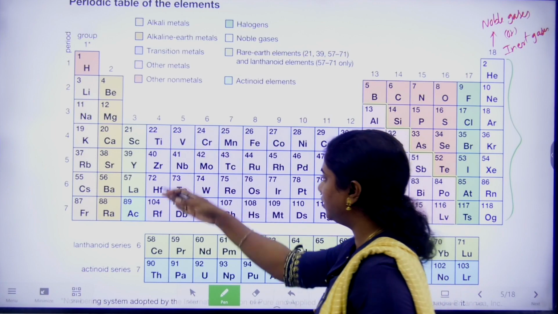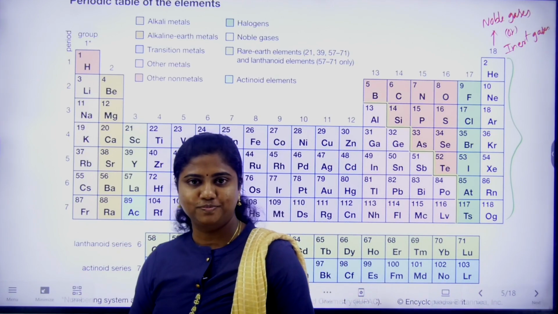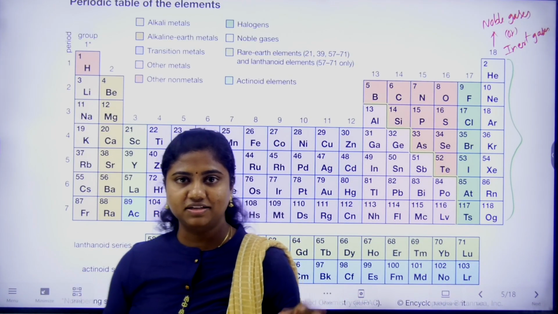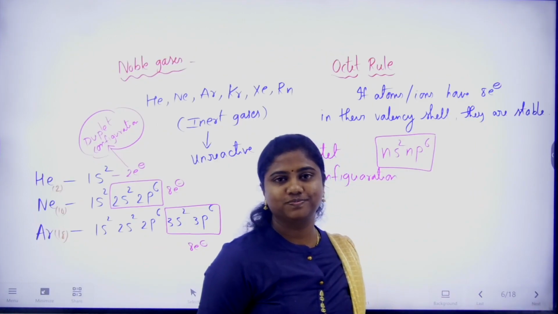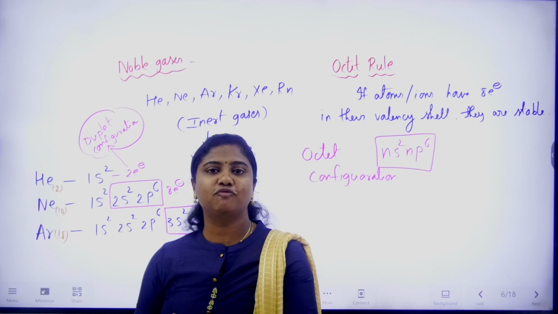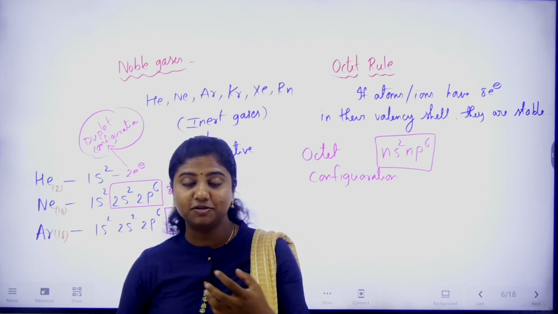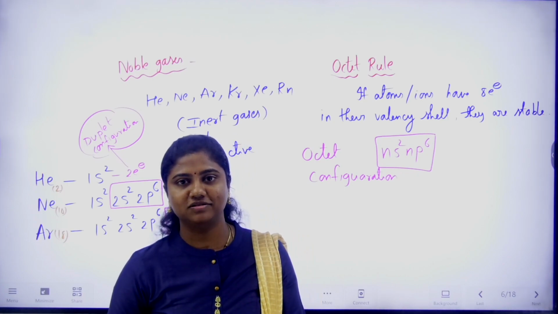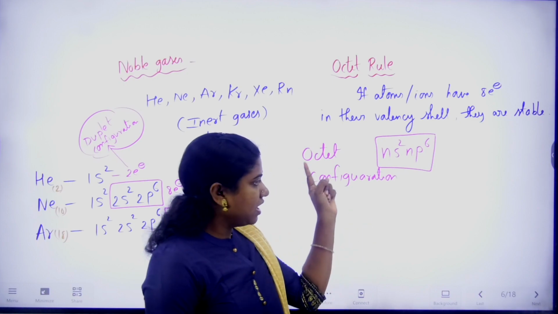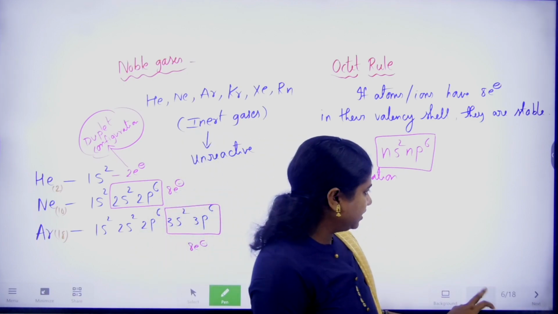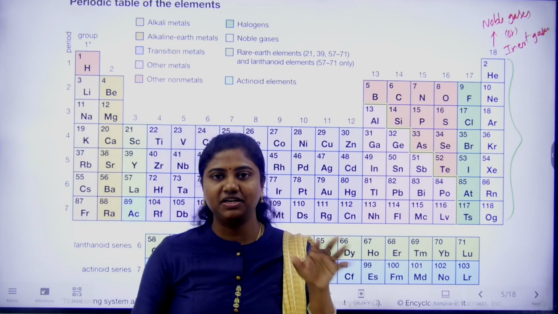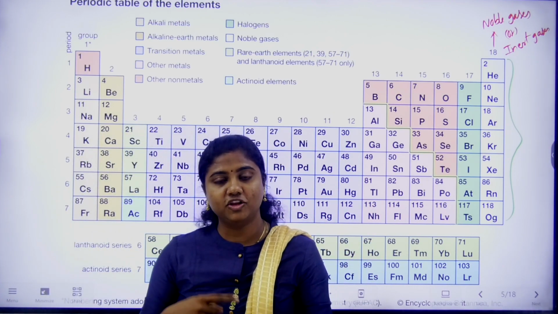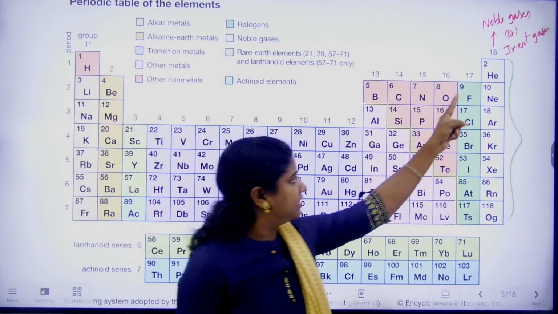What about these poor fellows, the other elements that don't have those 8 electrons? What are they going to do? That's the reason they participate in chemical bonds, because all the other atoms in the periodic table are trying to get stability. So they are trying to get the noble gas configuration.